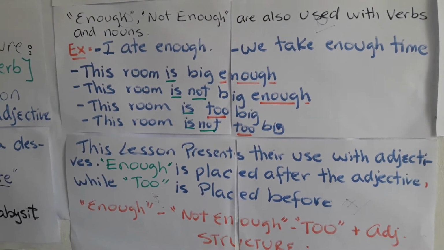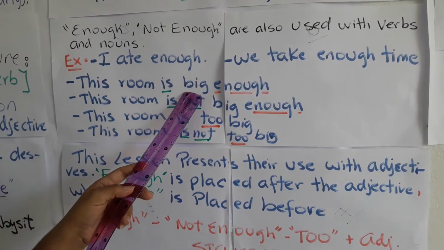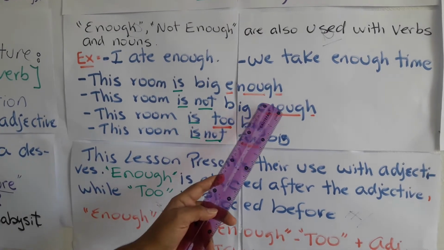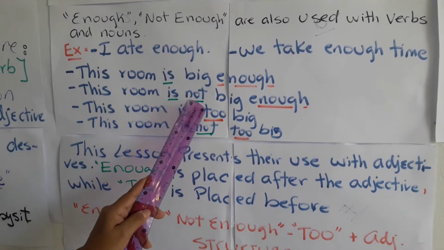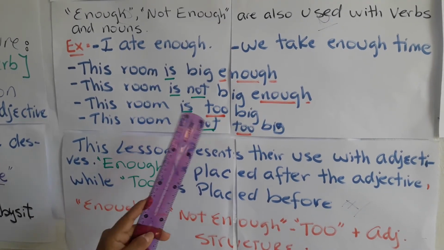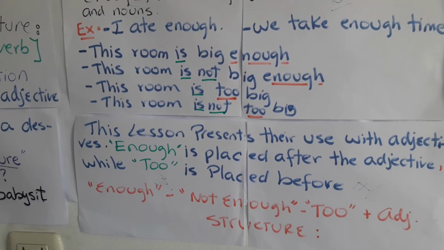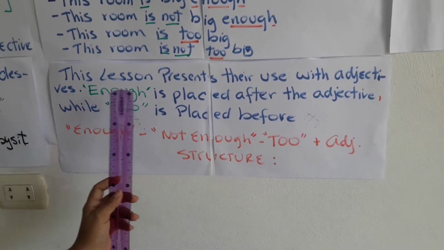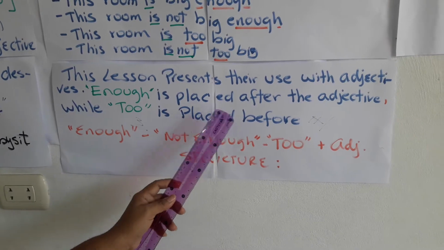In that part, those examples are with the verb to be. Look at the adjective and enough. Negative: adjective, enough. Affirmative: too first, and the adjective. Negative: too first, and the adjective. Okay? Now it says, this lesson presents their use with adjectives: enough is placed after the adjective, while too is placed before.